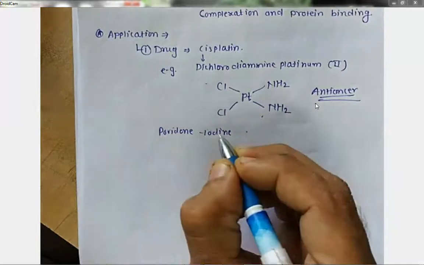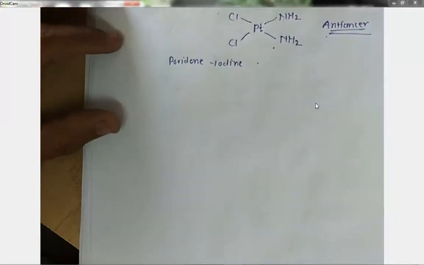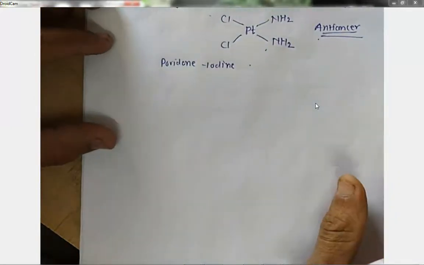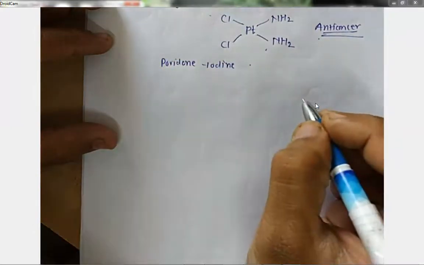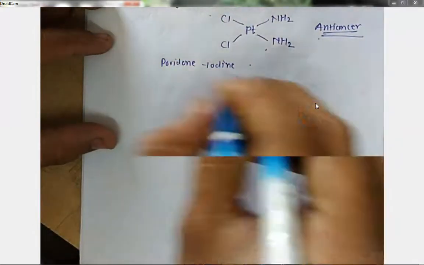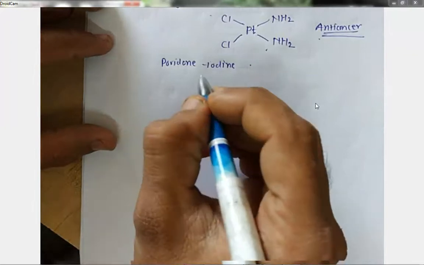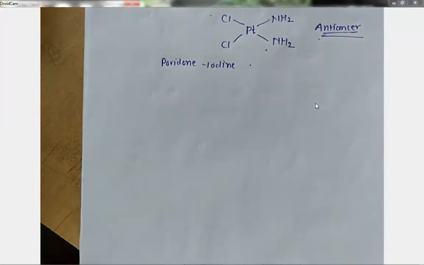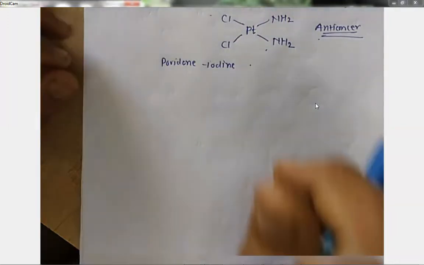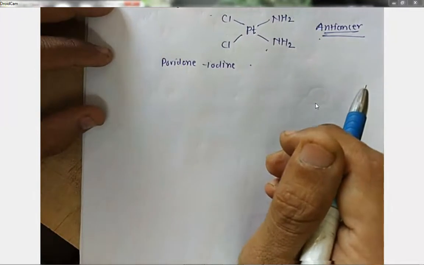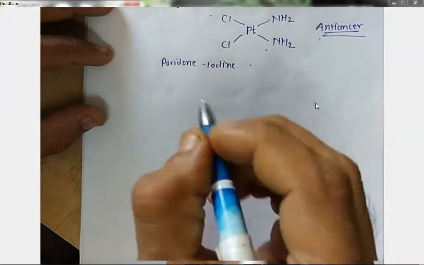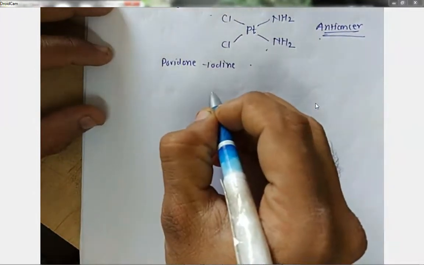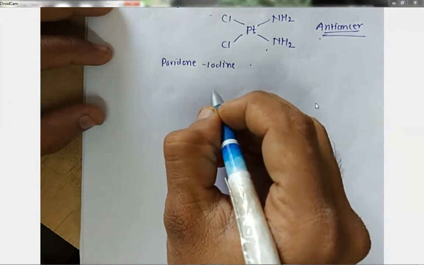So povidone iodine, what the structure itself indicates is that iodine is a very good antiseptic in nature. The basic problem with iodine is the vaporization of iodine. It is volatile in nature. So as soon as we open the iodine bottle, it gets vaporized, and there is a problem. But it is a very good antiseptic when it liberates. So for that reason, I need to make a complexation of iodine so that it can reduce the volatility and serve the purpose.